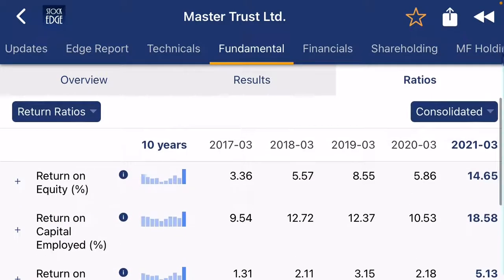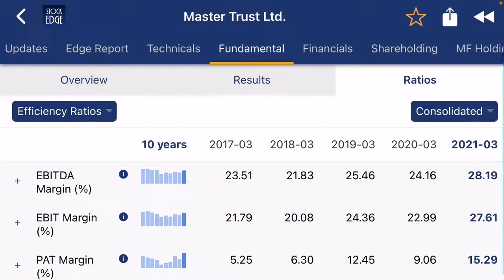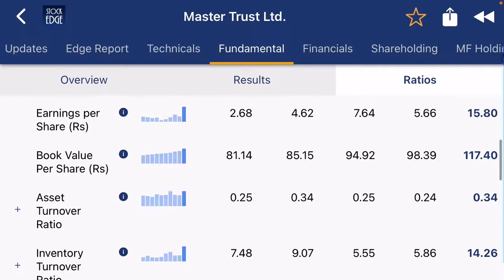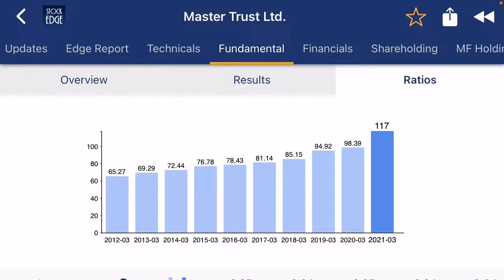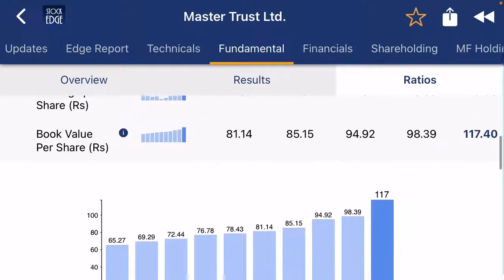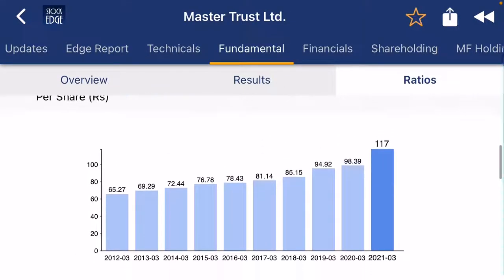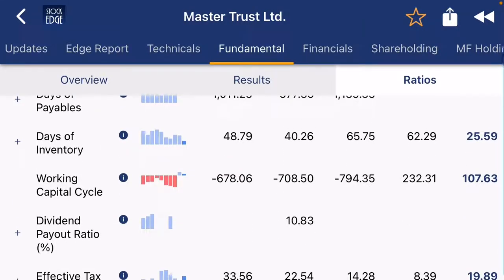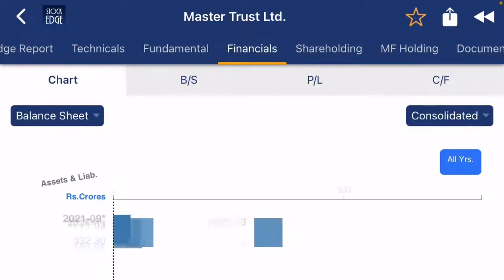If you check the ratios, the company's return on equity is 14%, return on capital around 18%. On the efficiency side, EBITDA margin is 28%, and the margin is slowly increasing. Price to book value, which is a very important thing to understand, was 65 rupees per share in 2012, but now it's increased to 117 rupees. A very good sign for the company. Working capital is also improving. Now you can see the financial chart of the company.